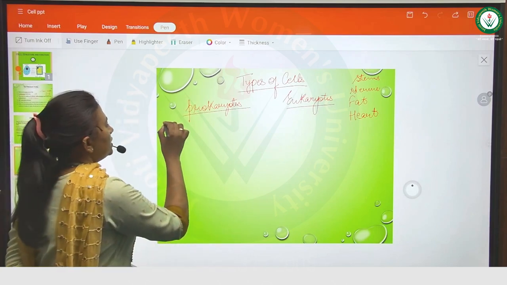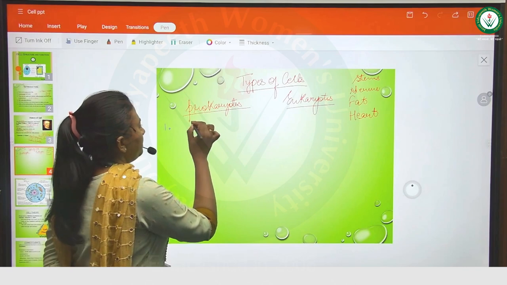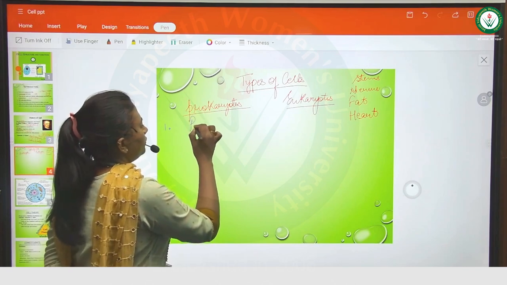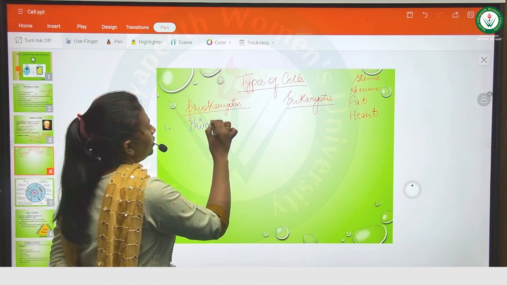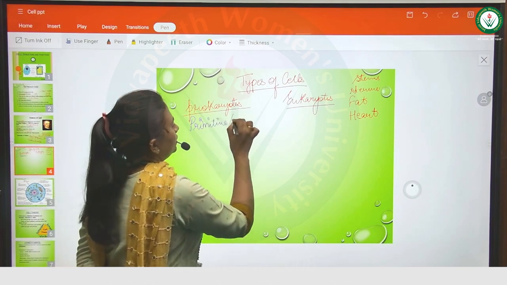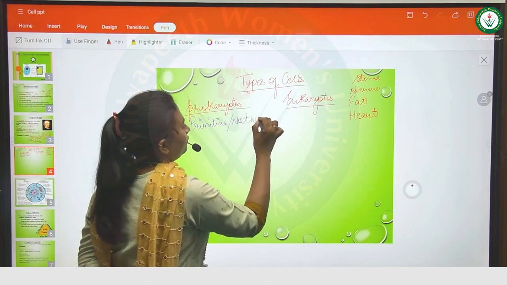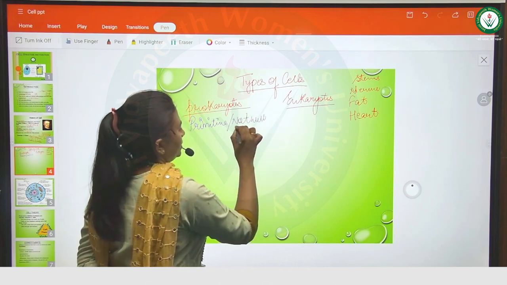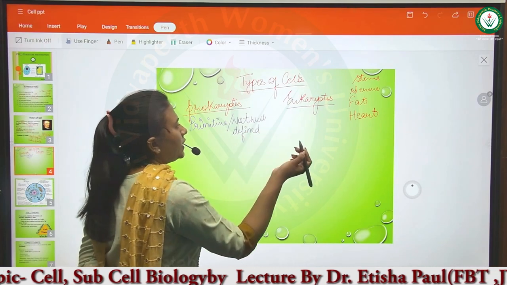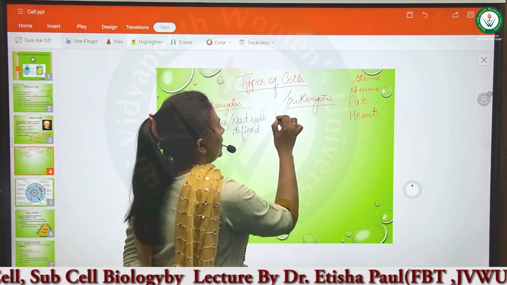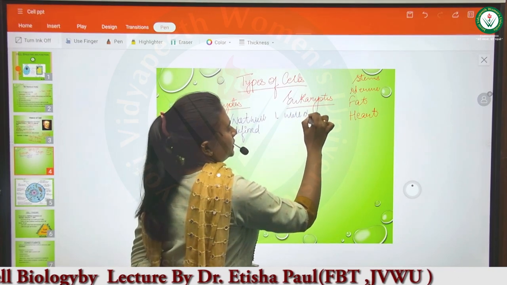If we talk about the first difference, prokaryotes are primitive or not well defined, but eukaryotes are very well defined cells.